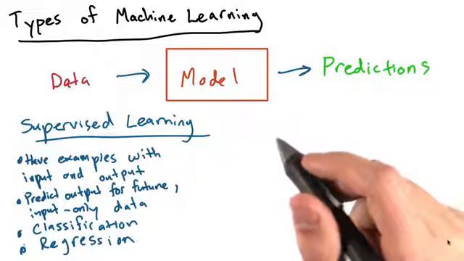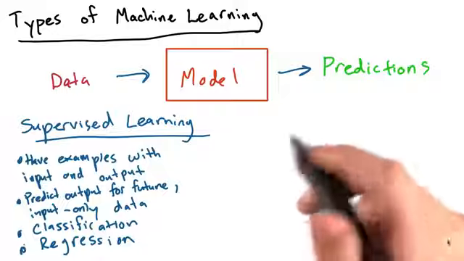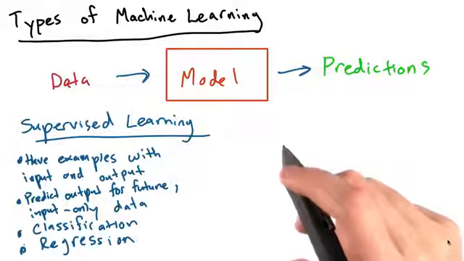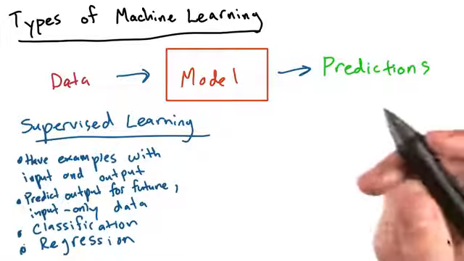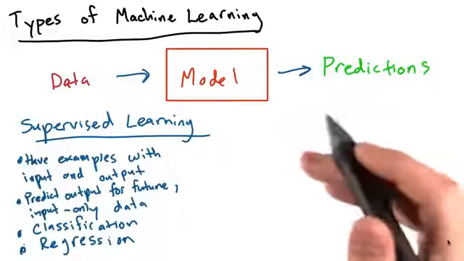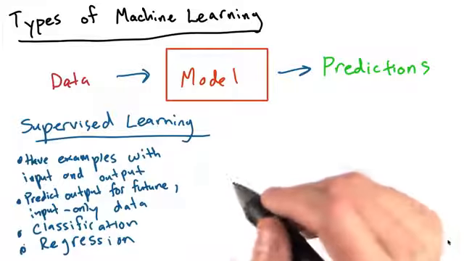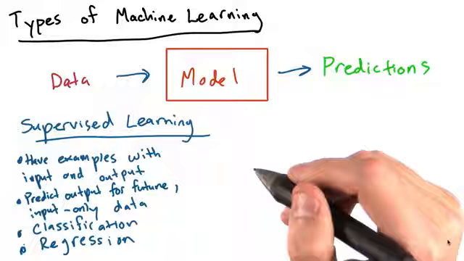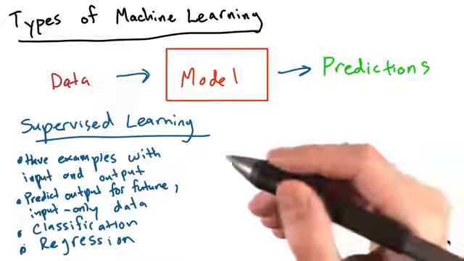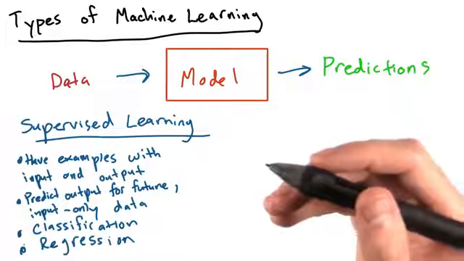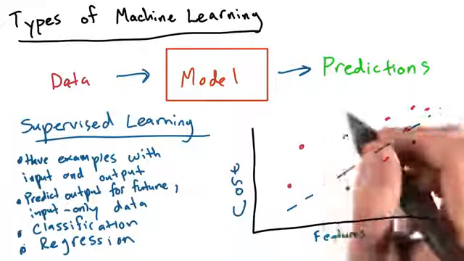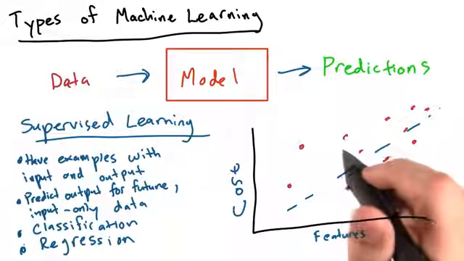Another example of supervised learning would be estimating the cost of a new house, given that we have a number of examples where we know about a bunch of features, like the square footage or the number of rooms or the location. And we also know how much that house sold for. We could train a model and then predict how much a future house will sell for, given we know all of the same parameters. This is an example of regression.